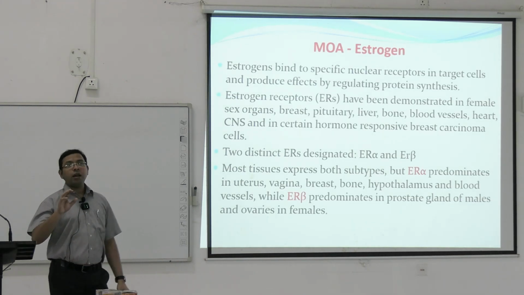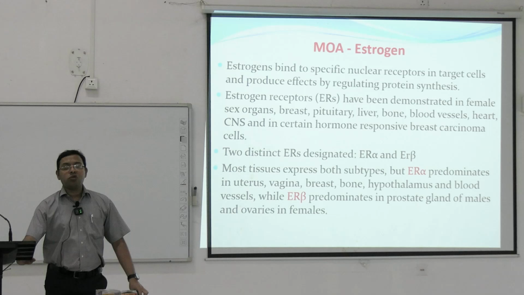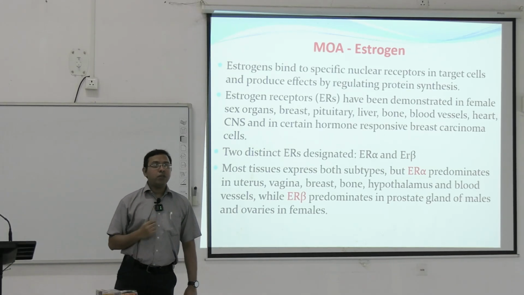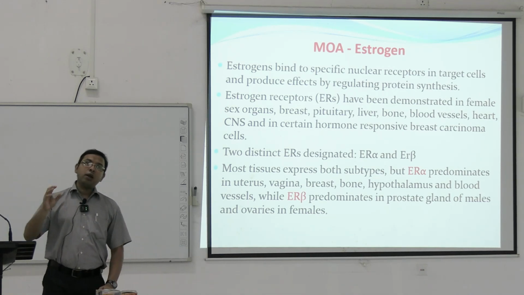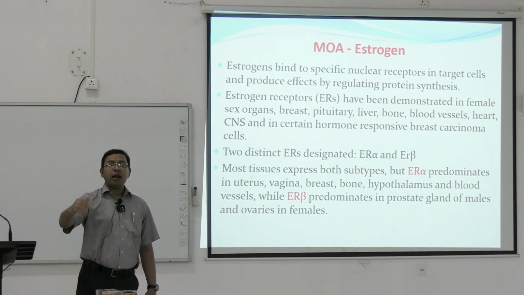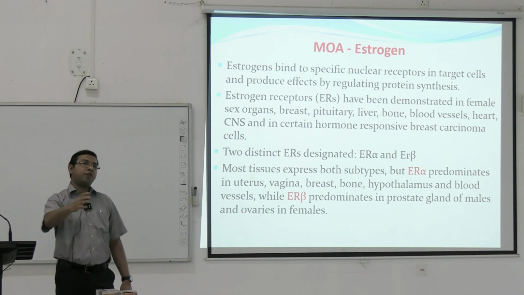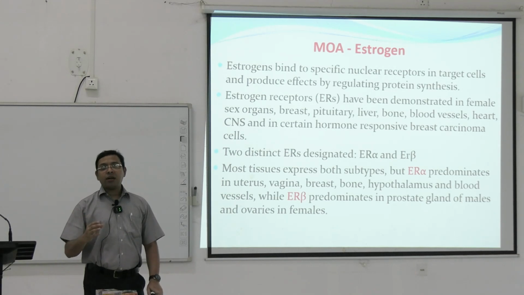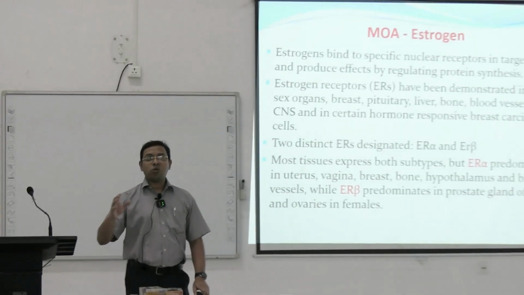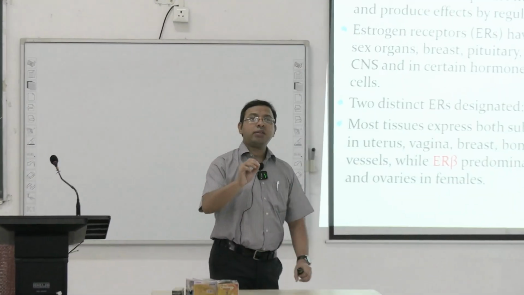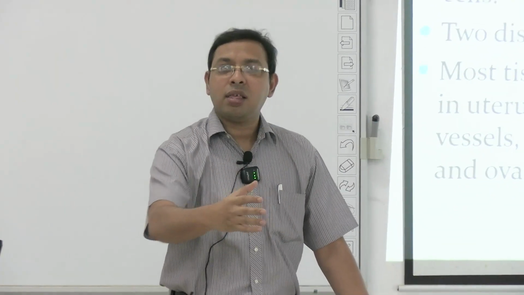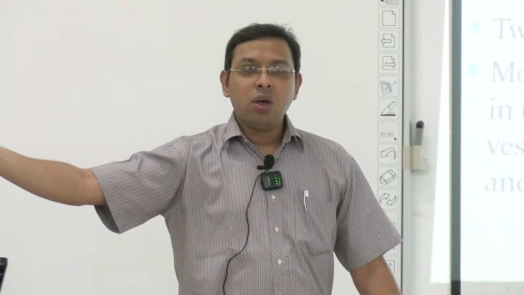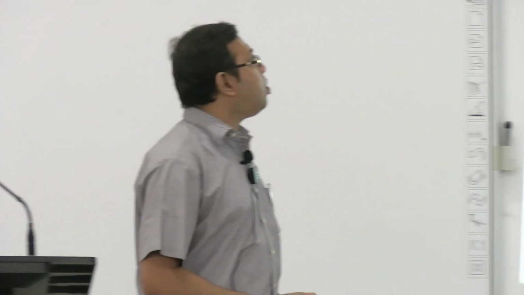Mechanism of action. So basically there are two receptors of the estrogen, estrogen receptor alpha and beta. These are present within the nucleus of the cells, so nuclear receptors. So when the estrogen is given, estrogen ultimately acts on the nuclear receptors, and then post-transcriptional modification happens and the different effects occur. Now there are different formulations of the estrogen that can act on this estrogen receptor differently. So some agents can give agonistic action on some estrogen receptors in some organs, as well as antagonistic action on some estrogen receptors in other organs. So ultimately it varies. We will come to this.